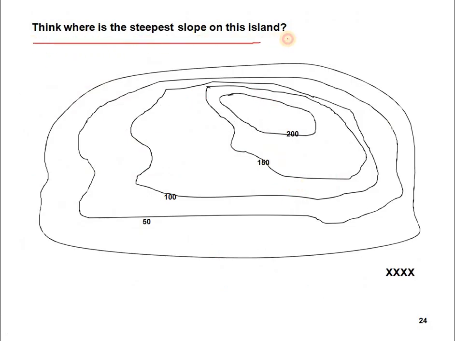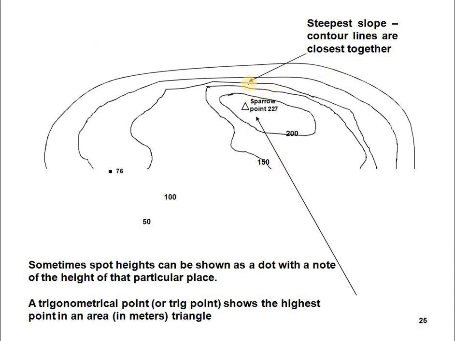So think, where is the steepest slope on this land? Can anyone say? Where is the steepest slope? This is the steepest slope, and this is the gentle slope. Steepest slope: contour lines are closest together. So you can see 76, 100, 50, 200, 150.